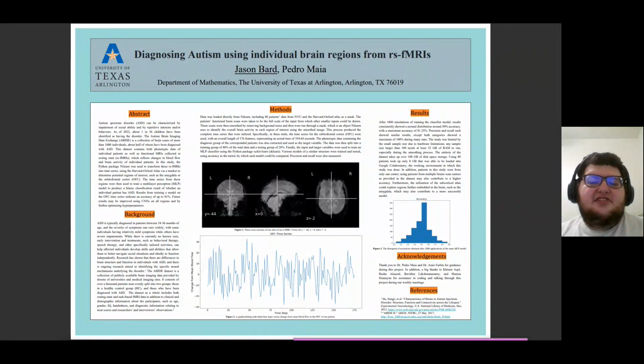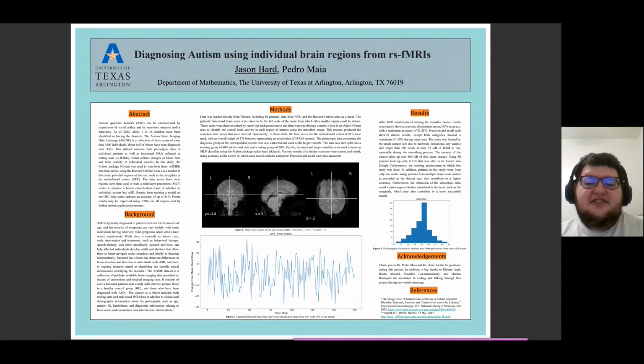It's typically diagnosed in patients between 18 and 36 months of age, and the severity of symptoms can vary widely. While there's currently no known cure, early intervention and treatments such as behavioral and speech therapy can help people develop skills and abilities that allow them to be social and to, say, present a poster at a conference, for instance.